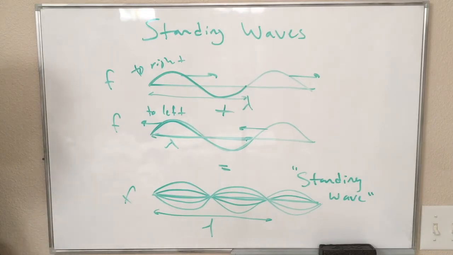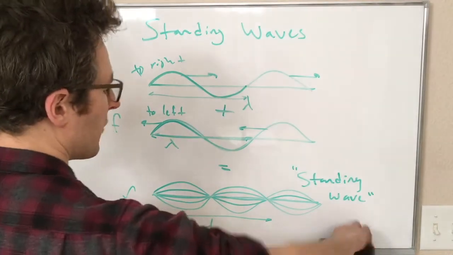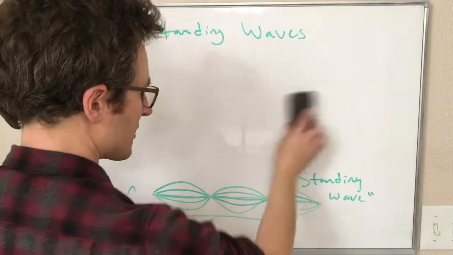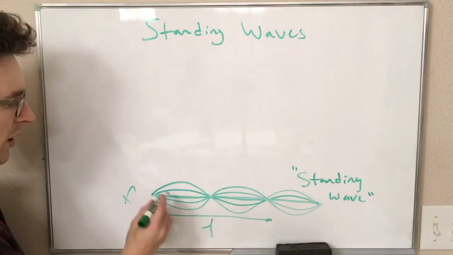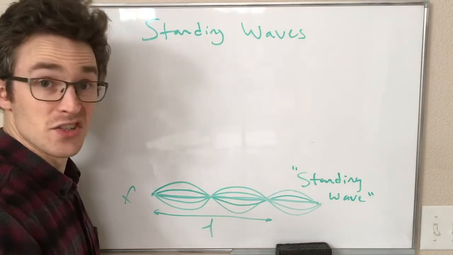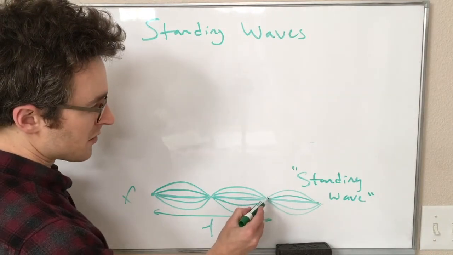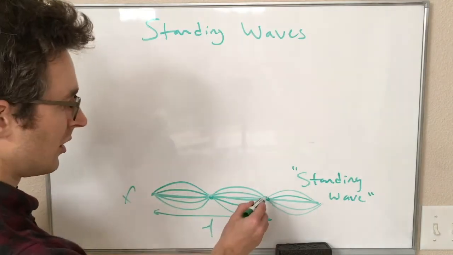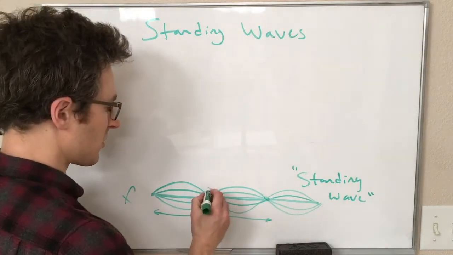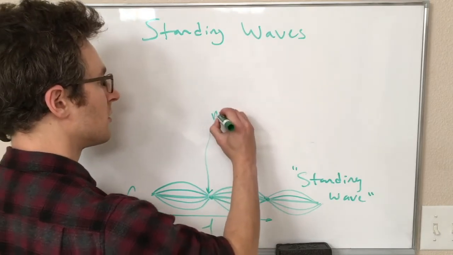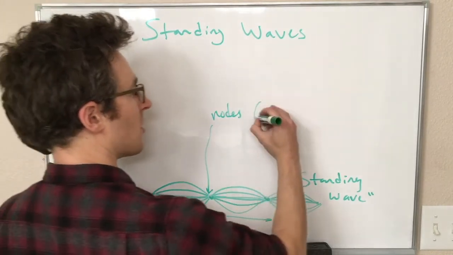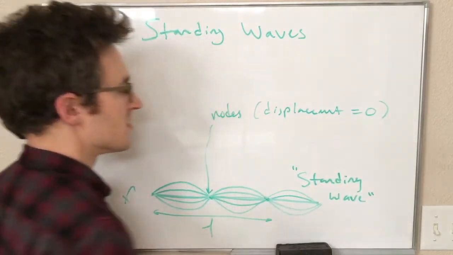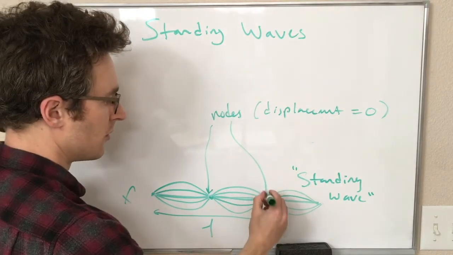Okay, so standing waves, well, there are a couple more anatomy things about standing waves that we should point out here. On our standing wave, we have these places where our displacement is zero. So even though our wave is moving up and down, there's a place on the string that's not moving up or down at all. Things around it are moving, but this string right there is not. So these are called nodes. And at those points, our displacement is zero. So there's another node right there.